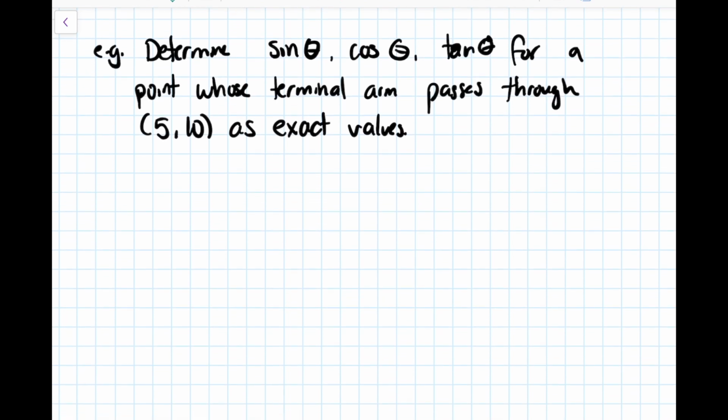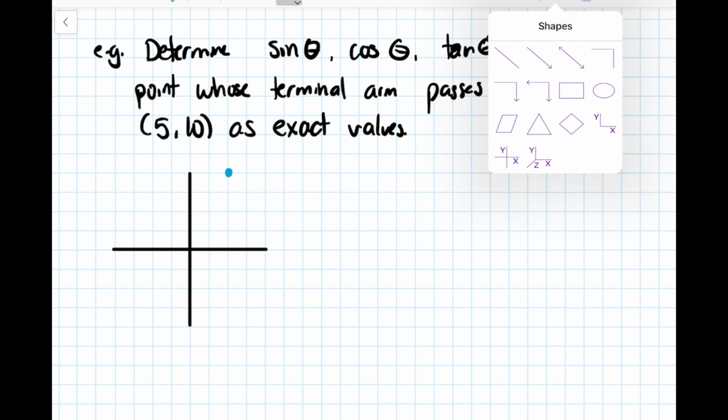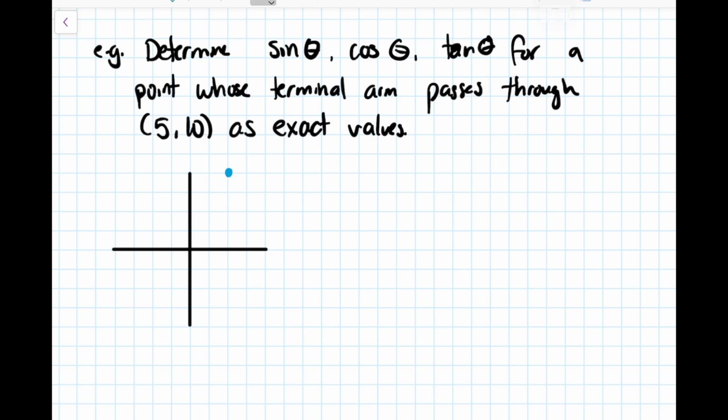So if we sketch this out just really roughly, we don't need to plot the point properly. We just need to kind of get it roughly where it needs to go. So the point 5, 10, it's going to be somewhere in the first quadrant. I'm just going to put it kind of up there. We're going to draw our initial and terminal arms because this is an angle in standard position. So our angle is going to look something kind of like this. Then we're going to make that triangle that we talked about. So we're going to come down like so. Remember, always going to the x-axis. This is kind of like reference angles, so it's always the closest part of the x-axis, never the y-axis.